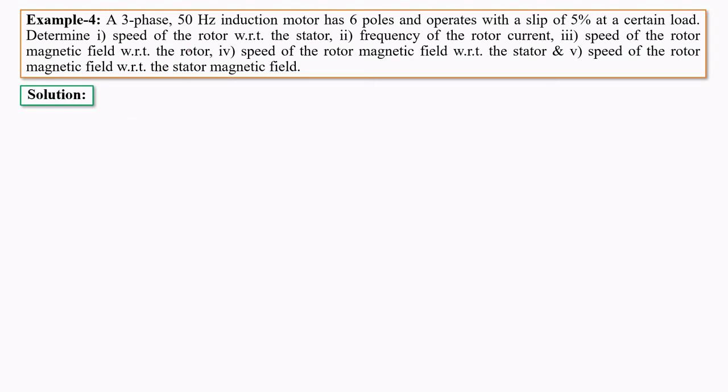Here the frequency is 50 Hz, the number of poles is 6, and the slip is given as 5%. Initially we can calculate the synchronous speed, 120 F upon P. So it will be 120 into 50 upon 6, and that will be 1000 rpm. This is the synchronous speed.